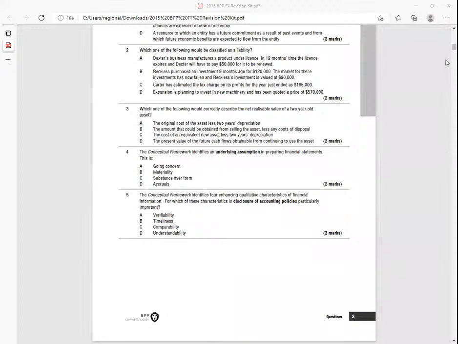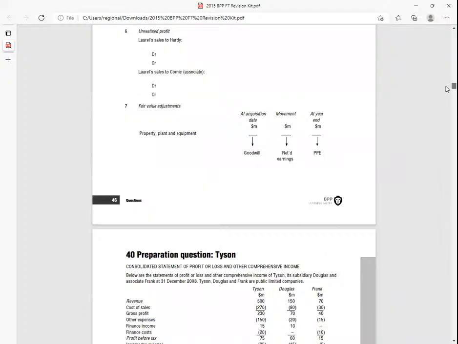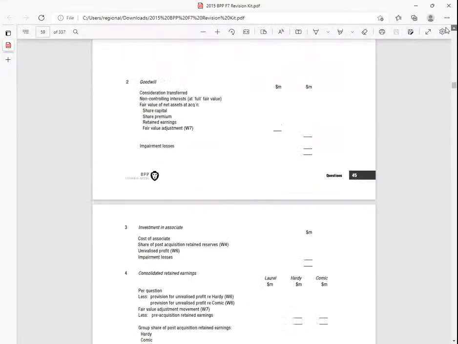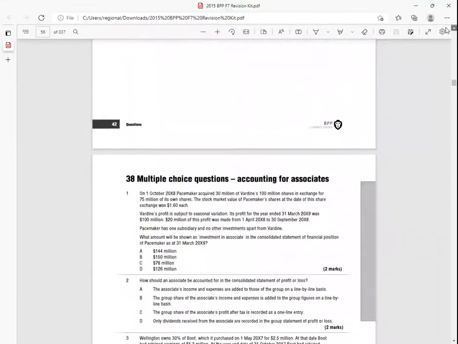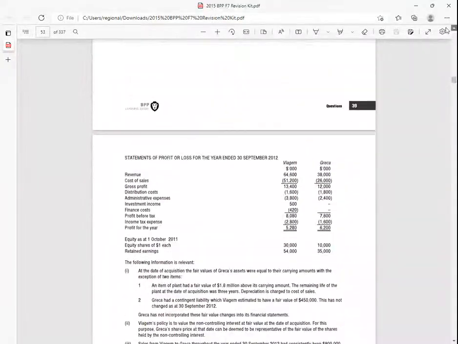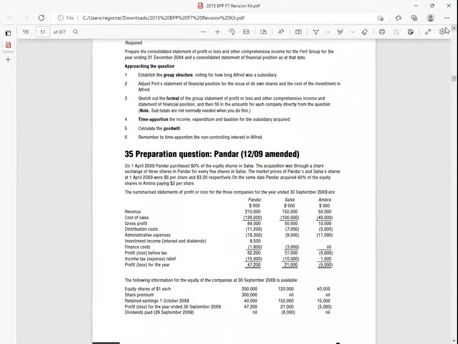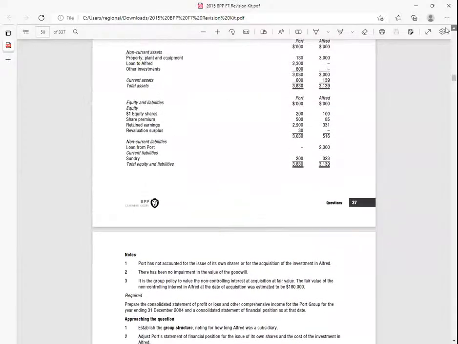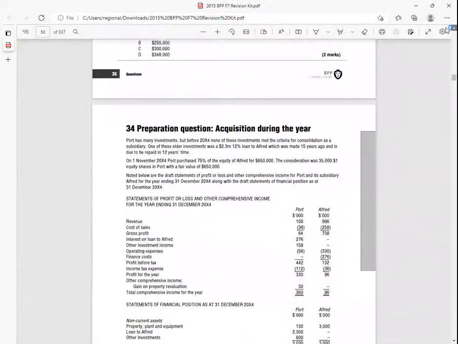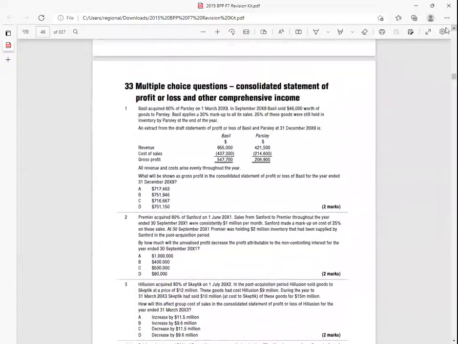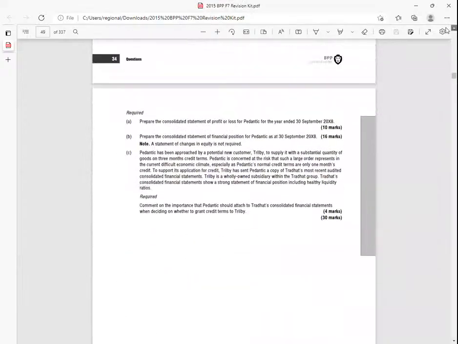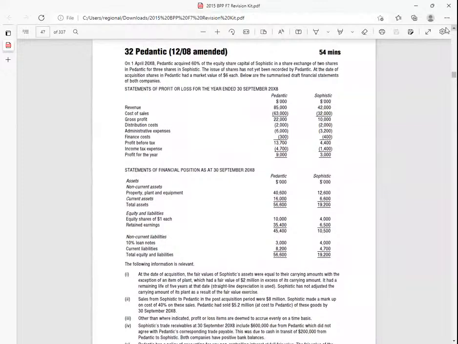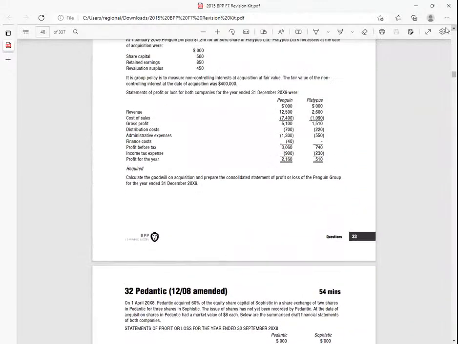It's question number 33. I don't know the page. Just go to question number 33. Nope.